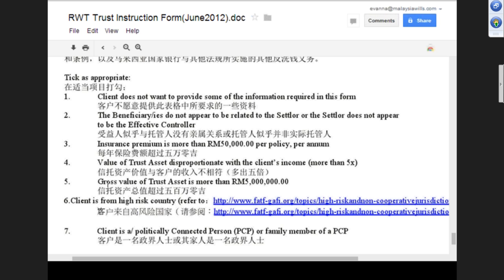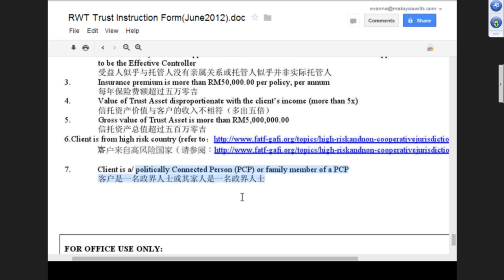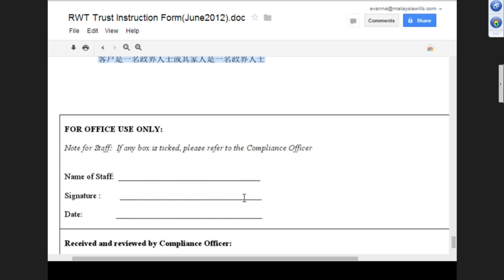Wow. Okay. So if the client is from a high risk country, and if the client is politically connected or a family member, so these are directly politically connected persons. How about a son-in-law of a politician, is he connected? Yeah, which comes to family members, or a cousin. Yeah. So it could be provided if we know. If we don't know, then it's fine. If we know, then we have to check. Yeah. So okay lah, this is the form that we tick lah. It's quite simple to fill out this form. Yeah, quite simple.